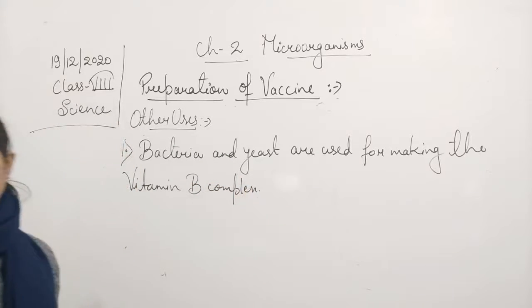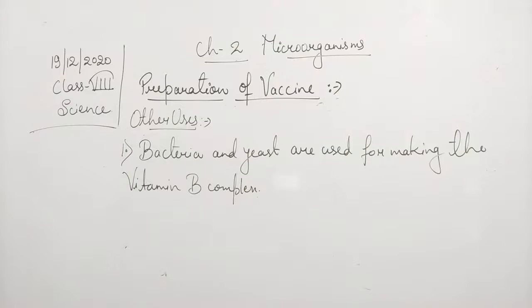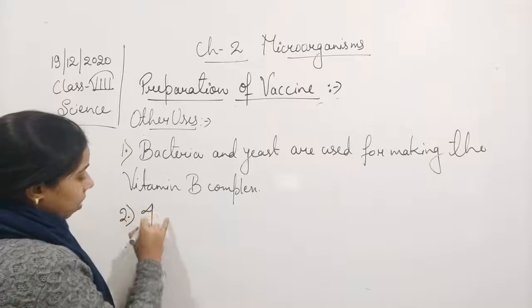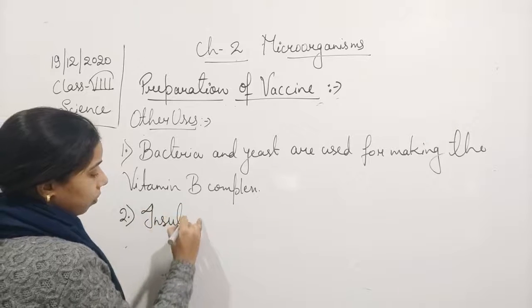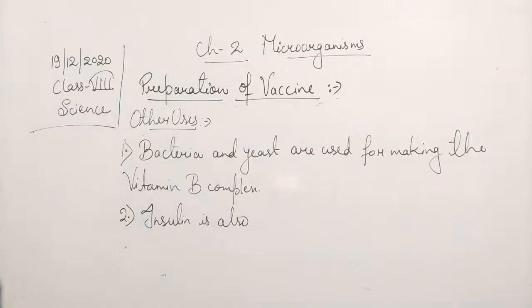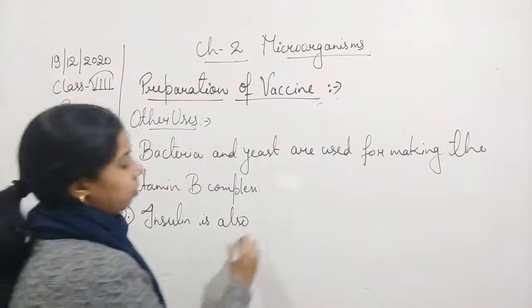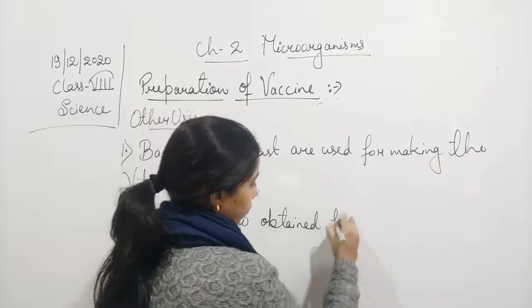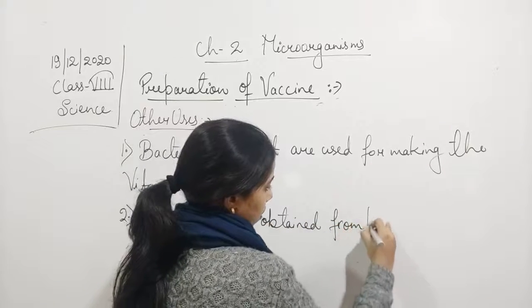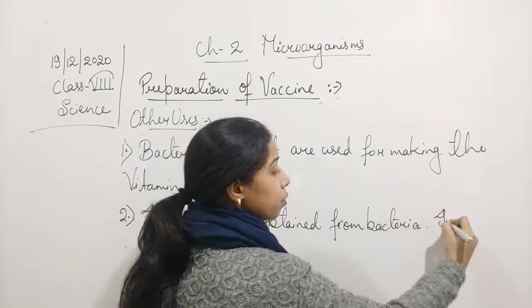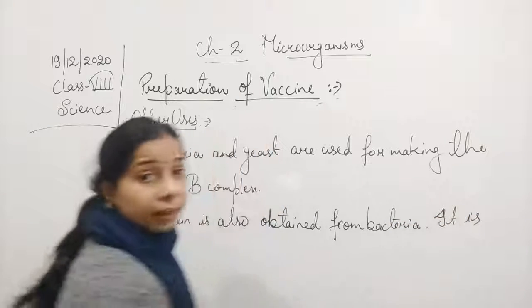Now insulin also, students. Insulin is also obtained from bacteria. Now what is the use of insulin? It is used for diabetic persons.